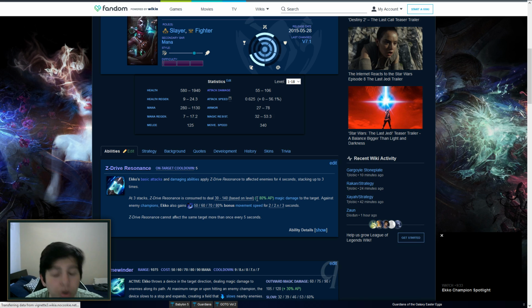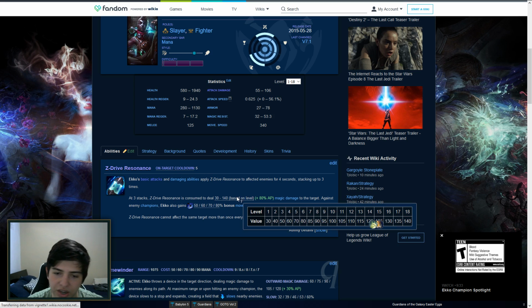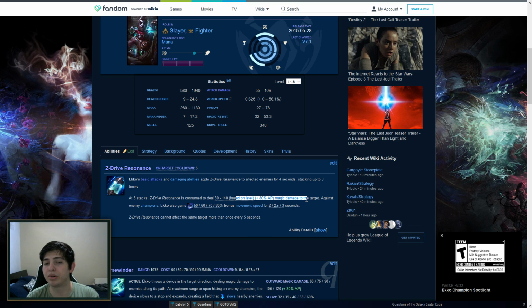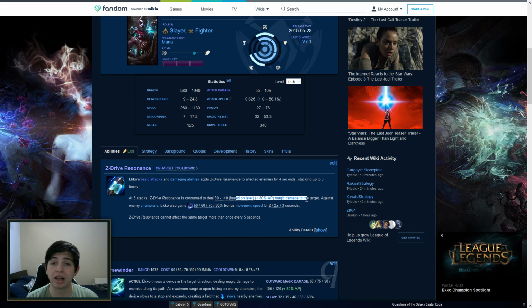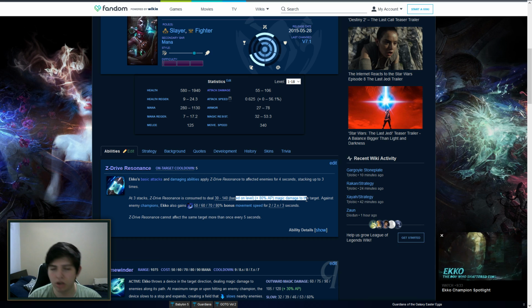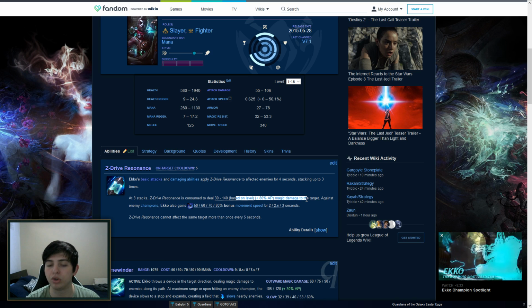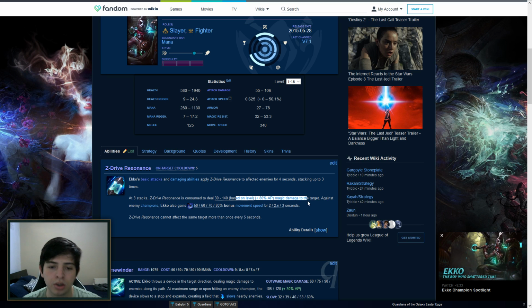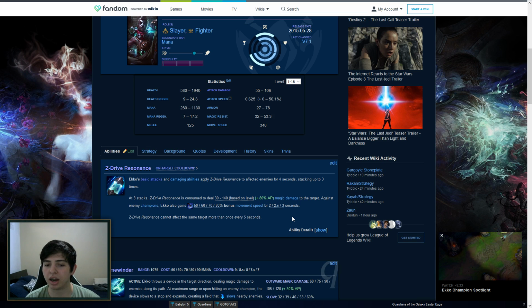For instance, while you're playing, all you get is a number. For example, for the percent AP that you get from his passive, Z-Drive Resonance, you don't get that plus 80% that is written here. All you get is the actual value of damage that you're going to deal. That's pretty useful, but sometimes you need to know that before you invest heavily in either AP or AD when you're playing X or Y champion. So whenever you're going to get into a new champion, it's really good to come here and check out information about that champion so you know exactly what to build and when to build.